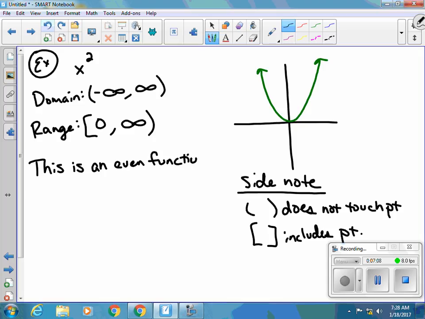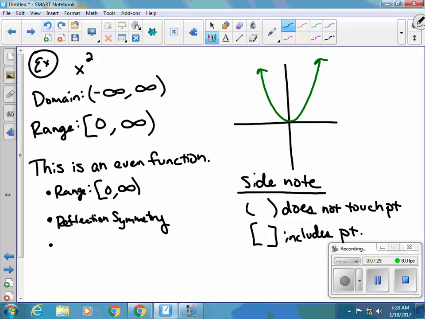Like I already told you, this is an even function. Therefore, we know the range is going to be different. We also know that this is going to have reflection symmetry. And we're going to pass through 0, 0.